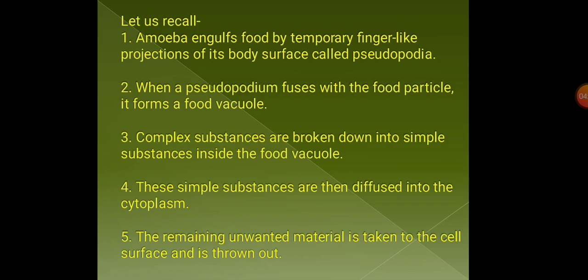These simple substances are then diffused into the cytoplasm. Cytoplasm, that is the liquid part inside the body of amoeba. Then the remaining unwanted material is taken to the cell surface and it is thrown out.